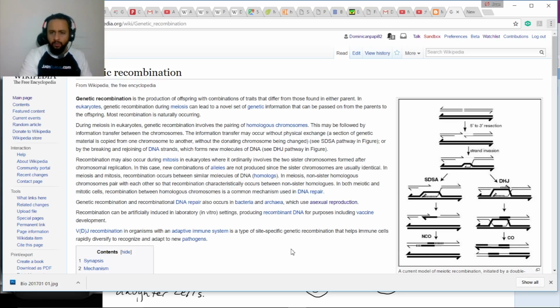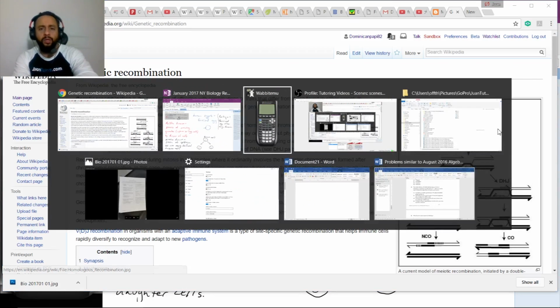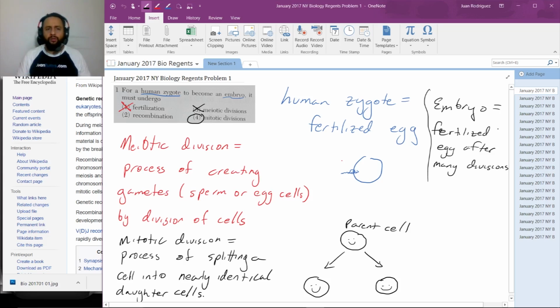They diagram one scenario over here, so definitely check it out. I do highly recommend looking at Wikipedia for some of the basics. It's actually, sincerely, a very good site for when you're studying for the Regents.